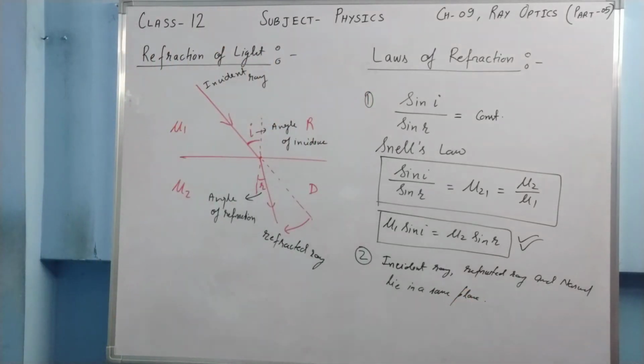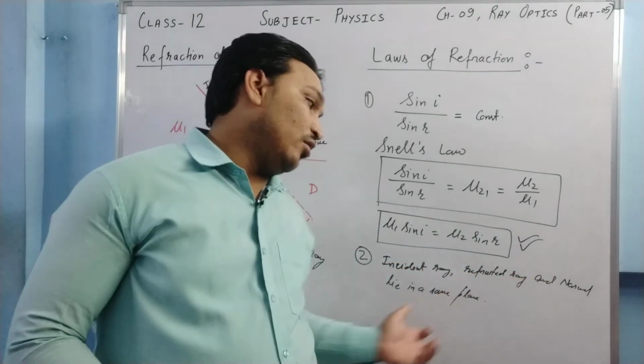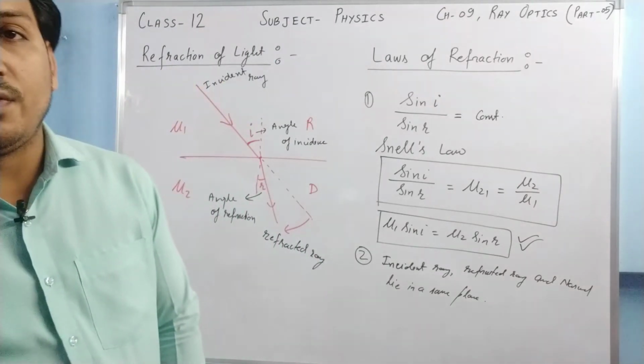Okay? So this is the second law of refraction. It is the same as it was in the laws of reflection.